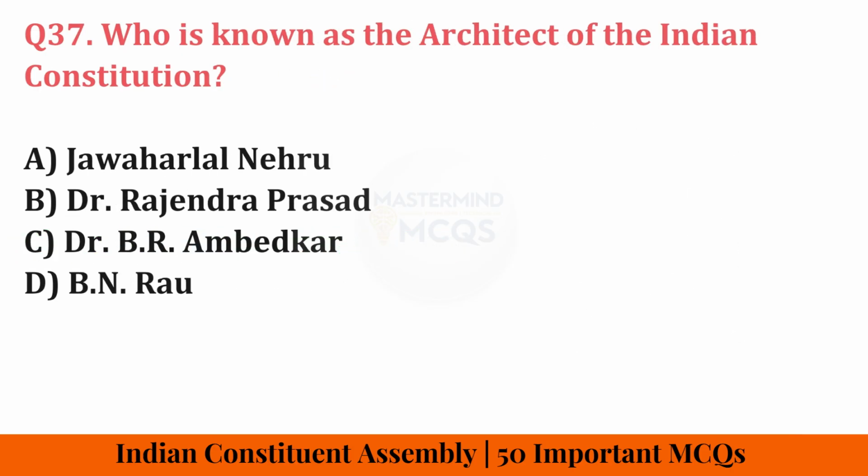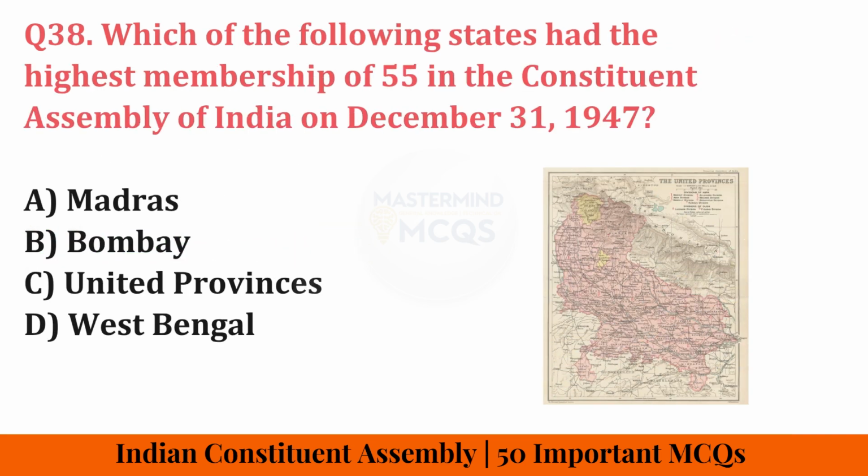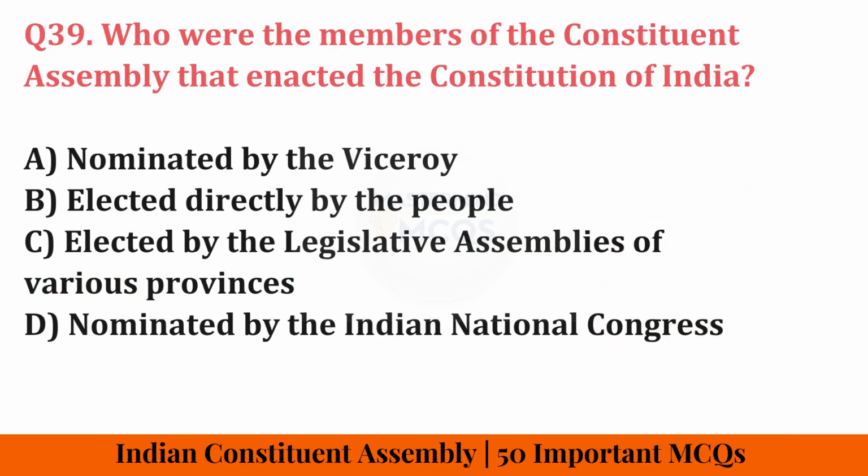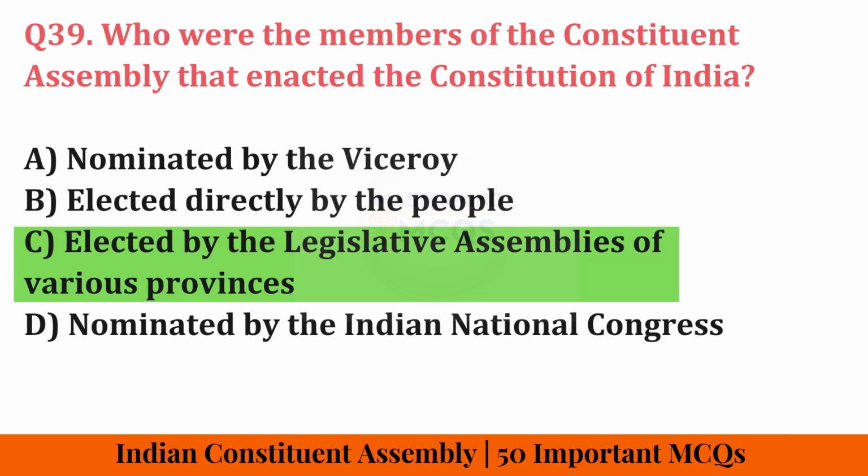Who is known as the architect of the Indian Constitution? Correct answer is Dr. B.R. Ambedkar. Which state had the highest membership of 55 in the Constituent Assembly on 31st December 1947? Correct answer is United Provinces. Who are the members of the Constituent Assembly that enacted the Constitution of India? Correct answer is elected by the legislative assemblies of various provinces.